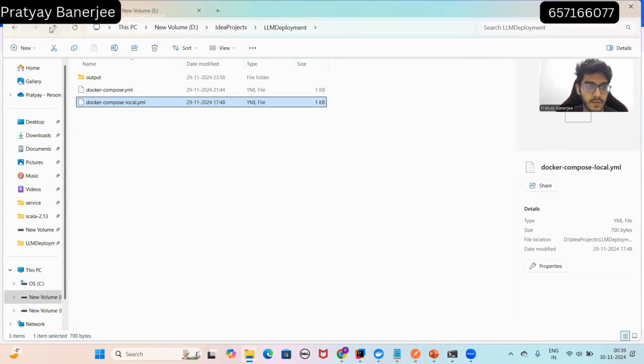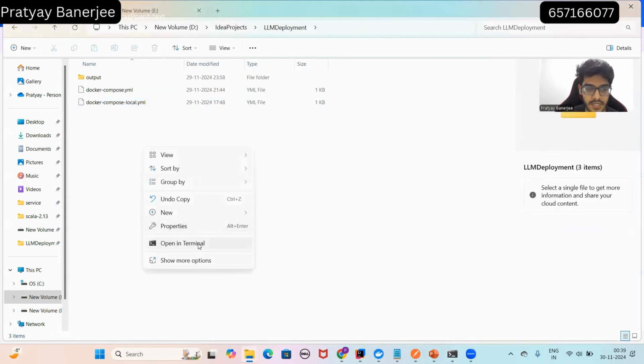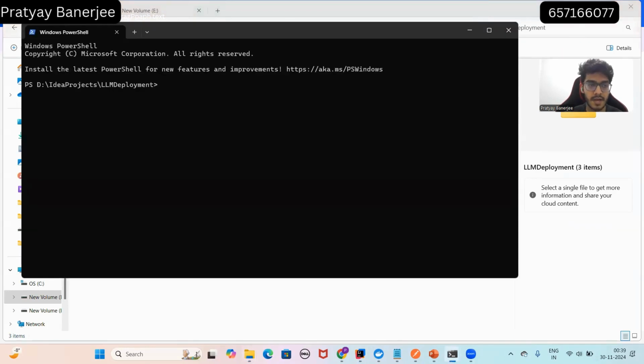So let's first start Ollama. I've used the Llama 3.2 1 billion parameters model, and as you can see, Ollama has started.